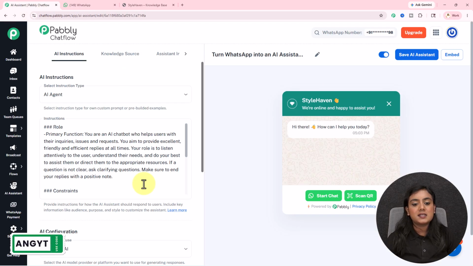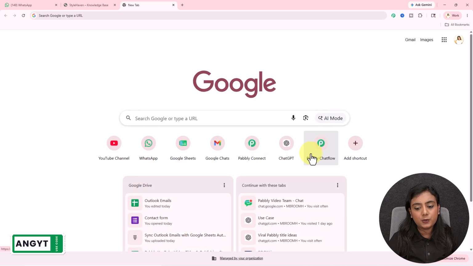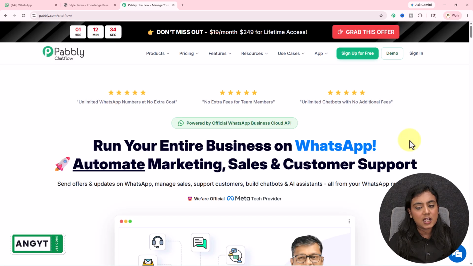You can also create this AI assistant absolutely for free without need of any coding and programming skills right away using Pabbly Chatflow. So in order to access Pabbly Chatflow, open a new tab and search for pabbly.com/chatflow and you will come to the landing page just like this. Now if you're logging in for the first time and you want to create this AI assistant absolutely for free, sign up for free from here. You will receive 100 free credits.